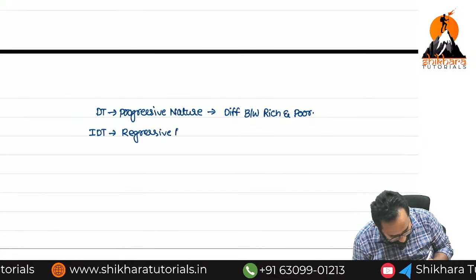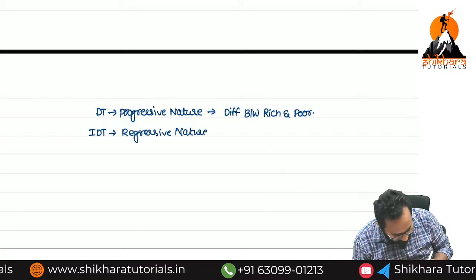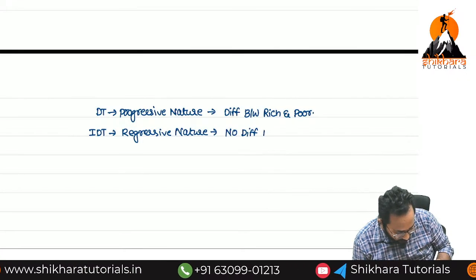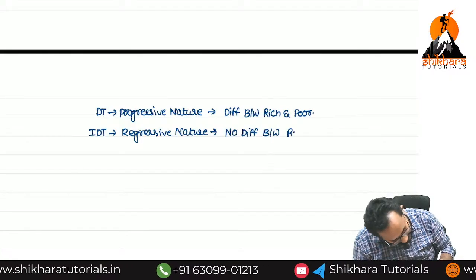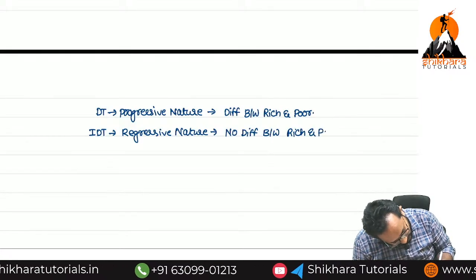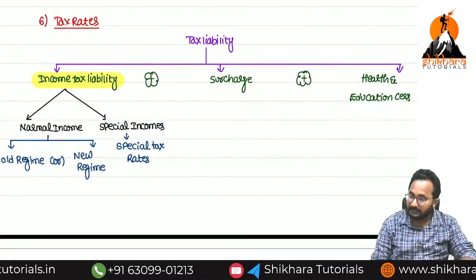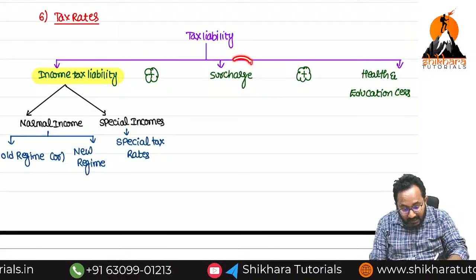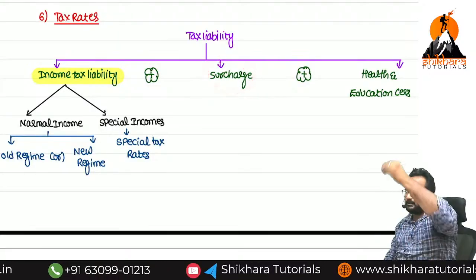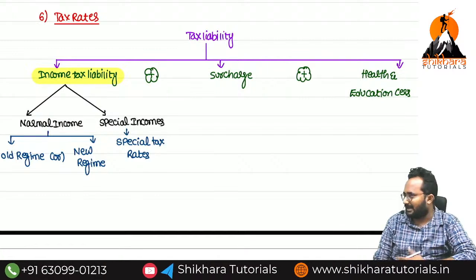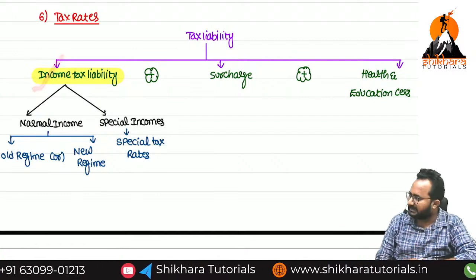Yes ma, regressive nature. So here there is no difference between rich and poor. Now, in our example, if you are rich, I want to collect one more type of tax from you, that is a surcharge. Sir, I am a poor person, this tax liability is enough.